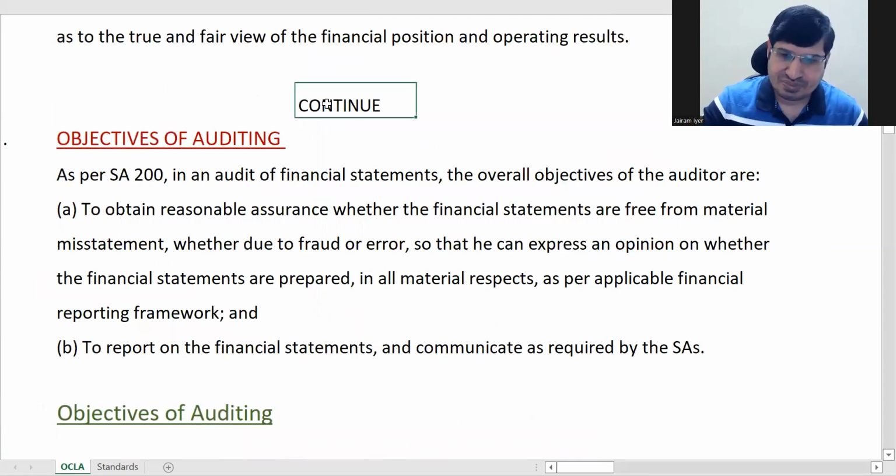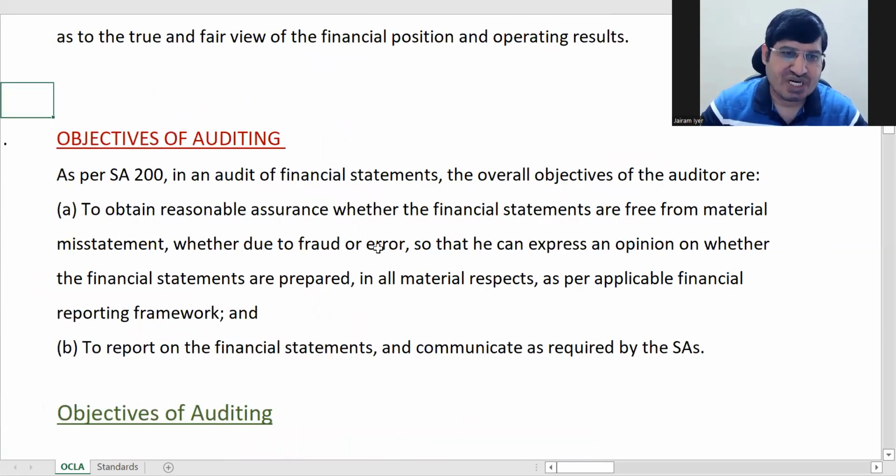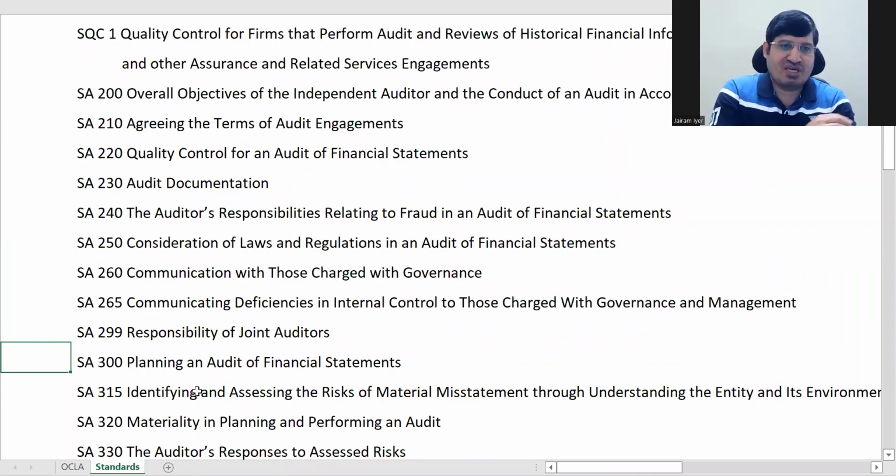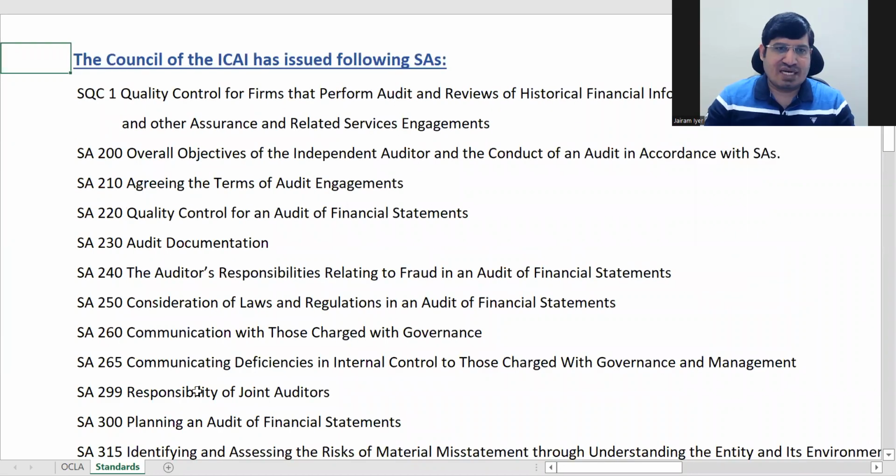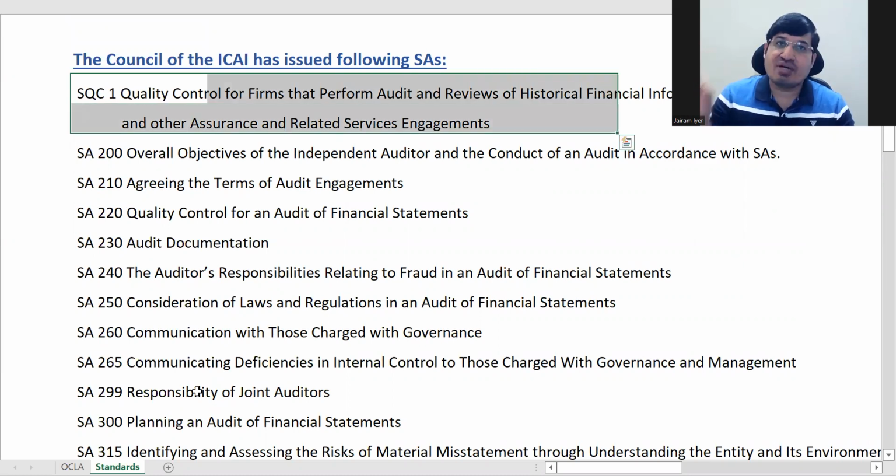So we are doing objectives of audit, and objectives of audit have been stated in SA 200. You've got the standards of auditing; as I told you, I'll show you the standards. Here you can see all the standards of auditing. This is SQC 1, which is for quality control for the firm which is doing audit.